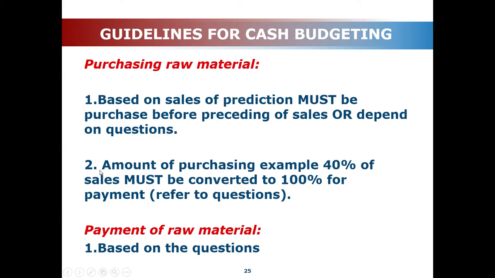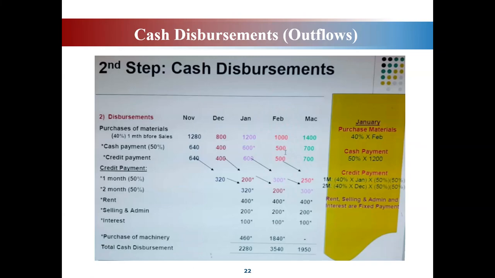I've included some. Okay, this is the same too. Purchasing raw materials is based on the sales prediction and must be purchased before the sales. If it says 1 month before sales, okay, or depending on the questions, you have to look at the information given in the question. Okay, amount of purchasing, for example, 40% of sales must be converted into 100% for the payment. It means earlier we did the cash disbursement 40%, 40% 1 month before sales. So this will be your 100%.